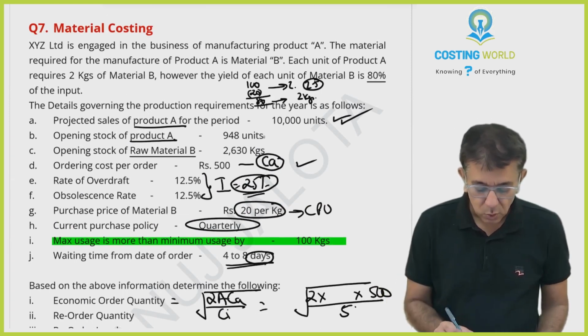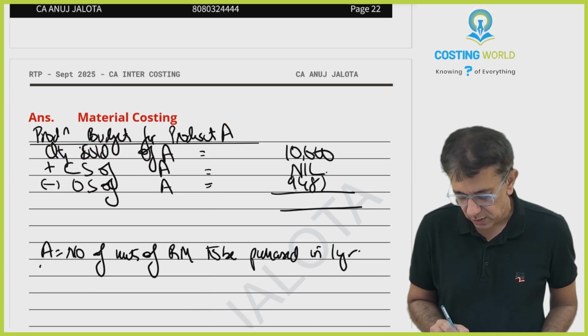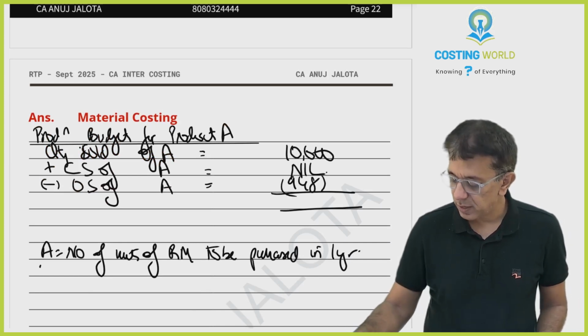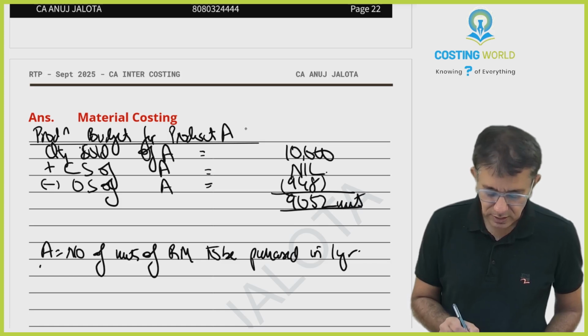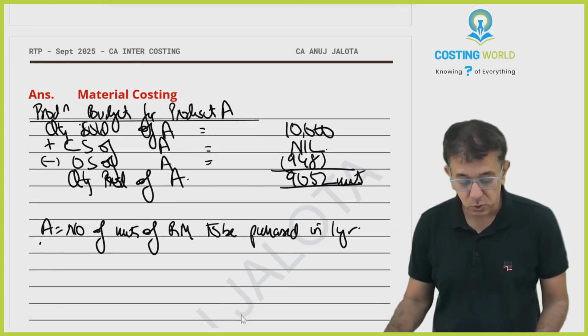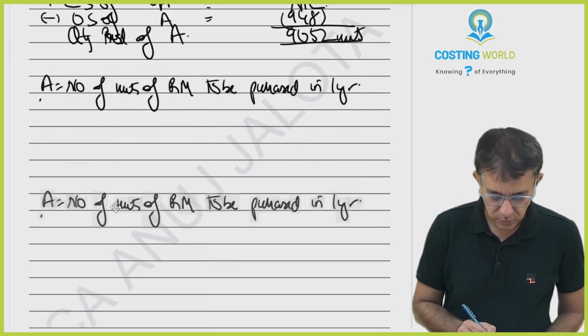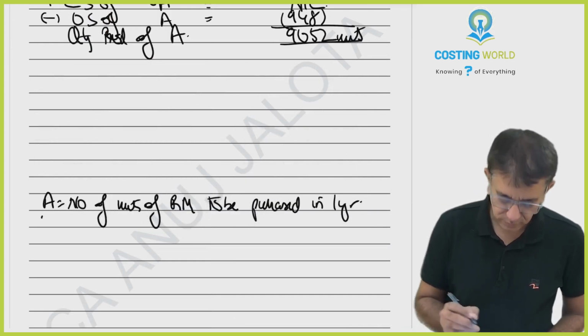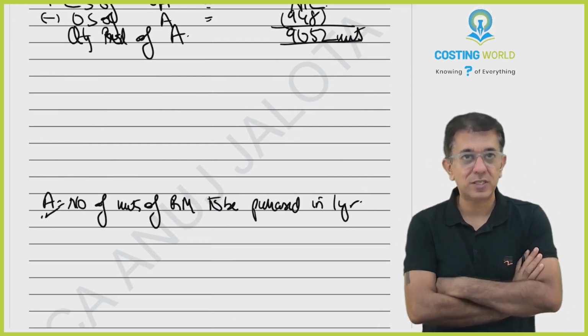Opening stock of product A is 948 units. So 10,000 minus 948 gives 9052 units. This is the quantity to be produced of A. Now, in this case, you require A over here, beta: the number of units of raw material to be purchased in 1 year.